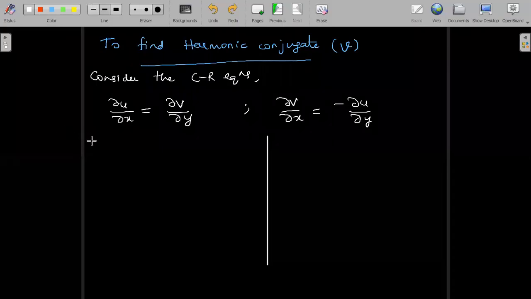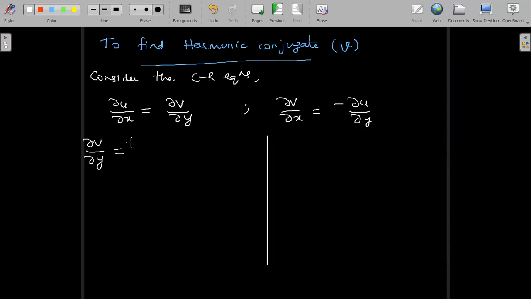This gives us dou v by dou y is equal to dou u by dou x, which I'm substituting, which is 3x square minus 3y square plus 6x. Okay, first we'll solve this. Later I'll come to the second equation.